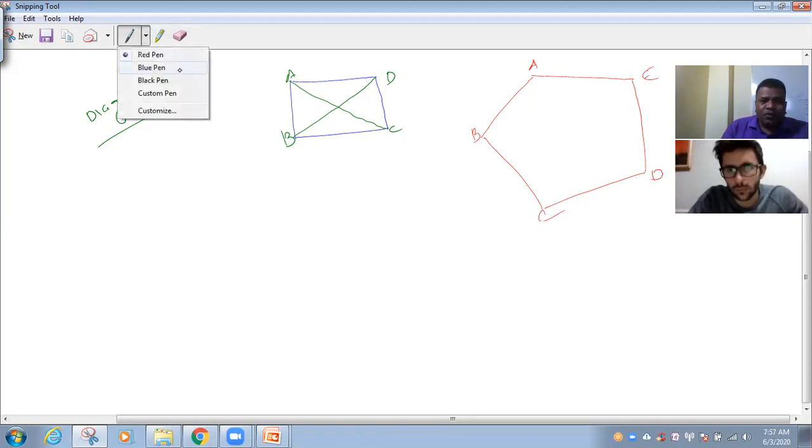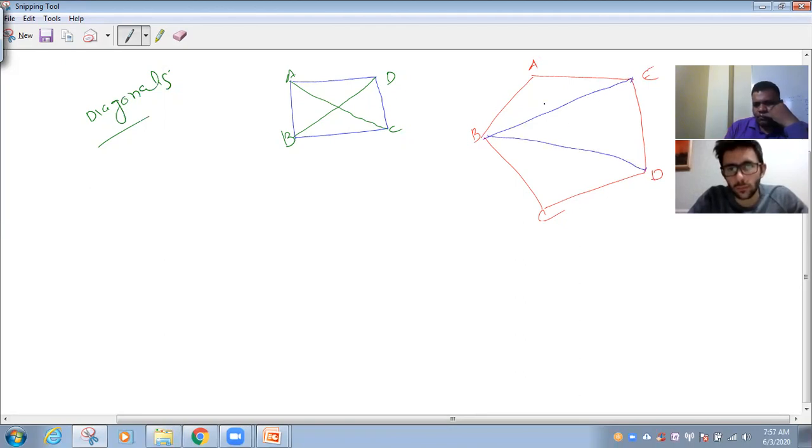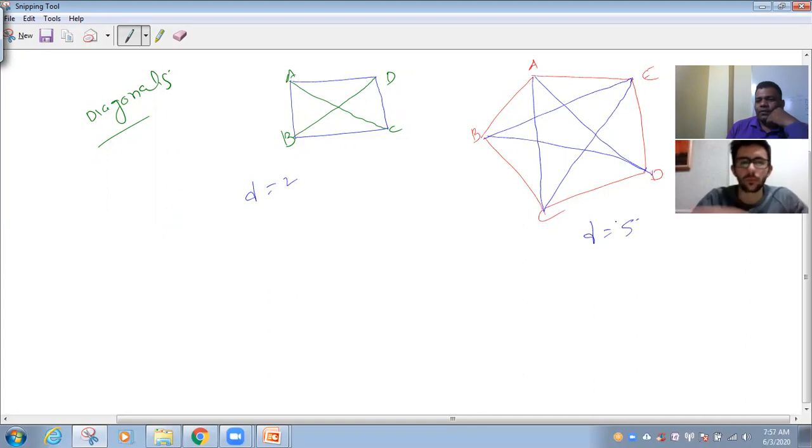For a pentagon, how many diagonals do you have? I'll show you. 1, 2, 3, 4, 5. So here diagonals were 2, here diagonals are 5.